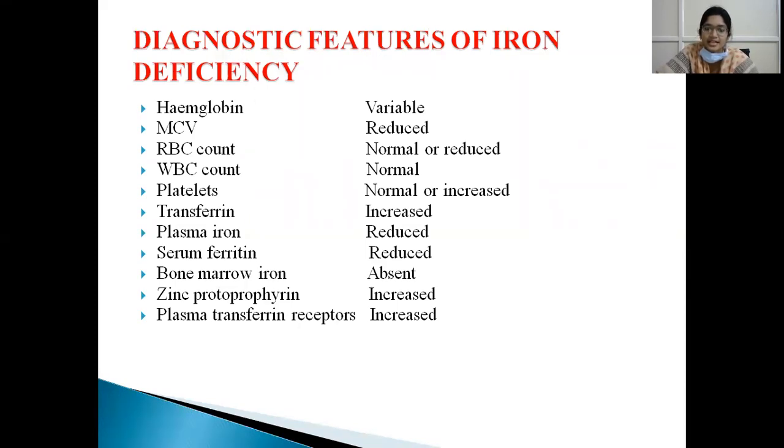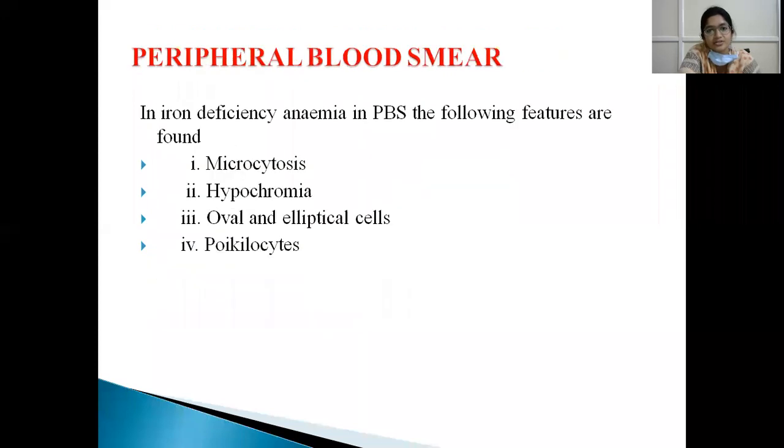And transferrin is increased because it is a carrier of iron. So transferrin and plasma transferrin receptors are increased, and plasma iron, serum ferritin, and bone marrow iron, all these are reduced. And zinc protoporphyrin will be increased. So hemoglobin might be variable, mean corpuscular volume will be reduced, RBC count is normal or reduced, WBC and platelets not affected, transferrin and transferrin receptors are increased, and serum ferritin, plasma iron, and bone marrow iron are reduced.